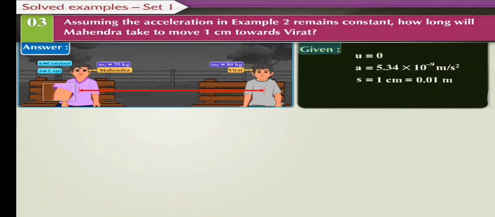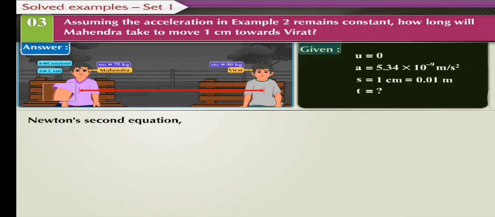Now, using Newton's second equation, let us find out the time required by Mahendra to move 1 centimeter towards Virat. The equation is displacement s is equal to initial velocity u into time t plus 1 upon 2 into acceleration a into time t square.